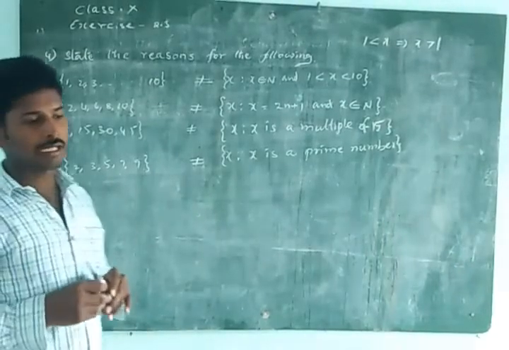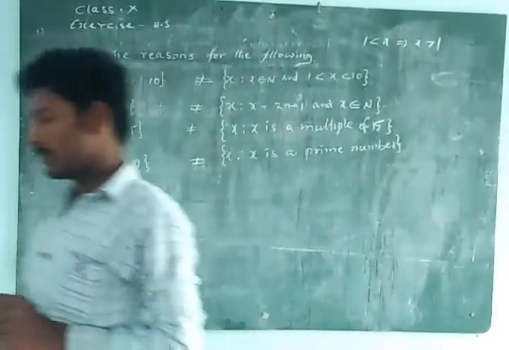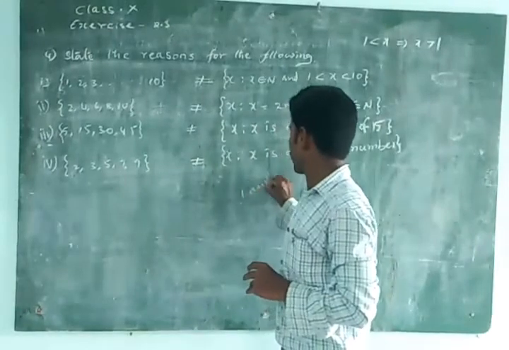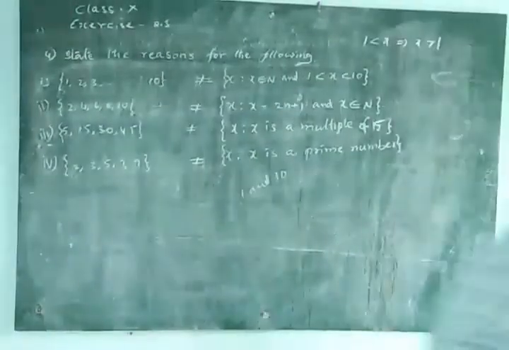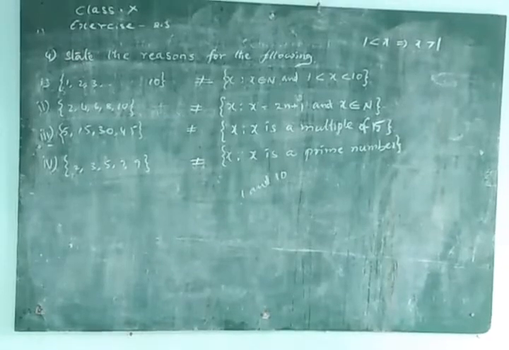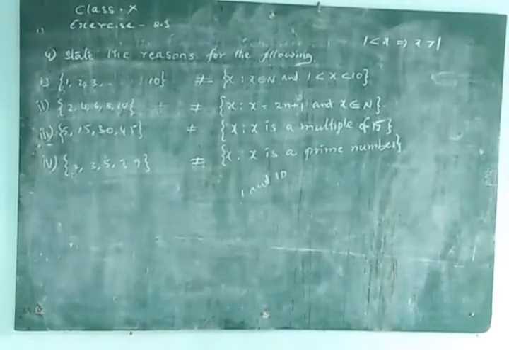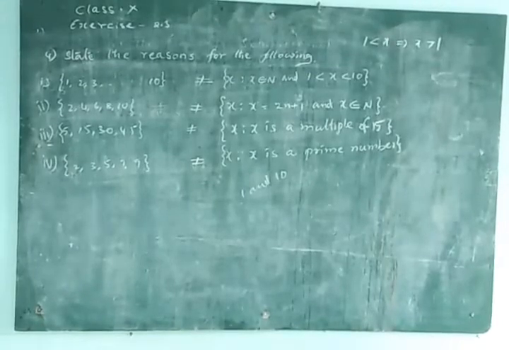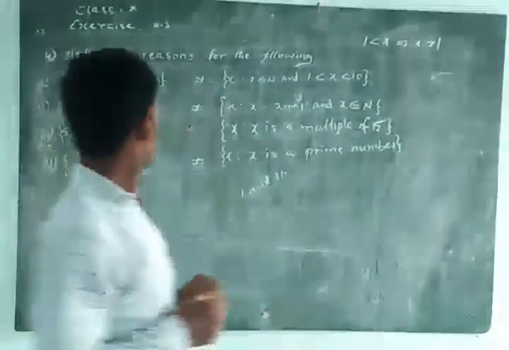In LHS, 1 and 10, but in RHS, the set is having numbers greater than 1 and less than 10, right? Greater than 1 and less than 10.